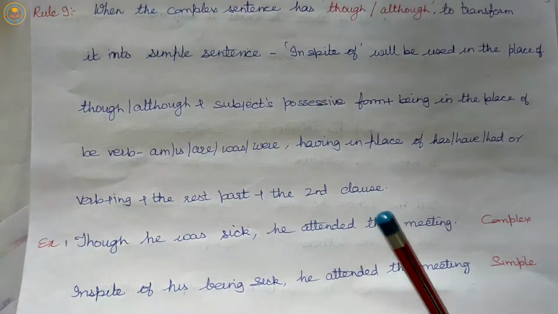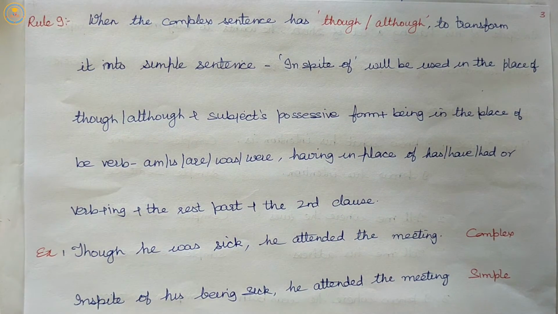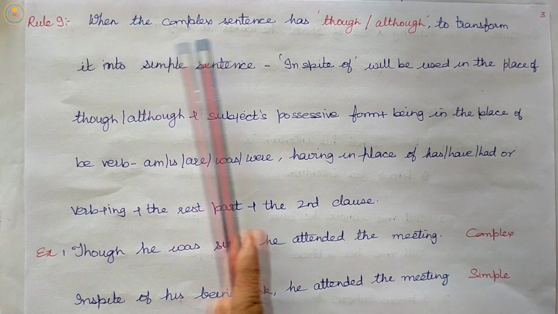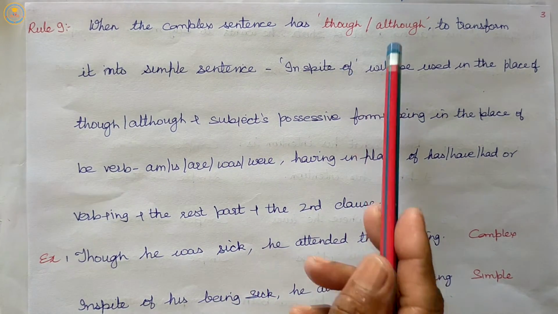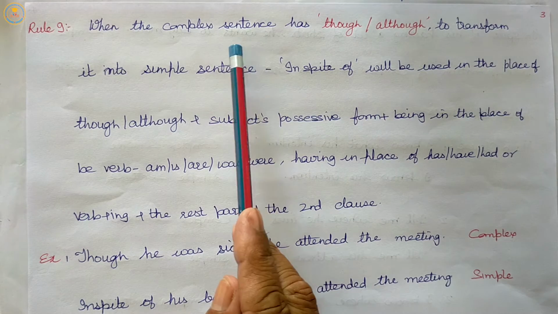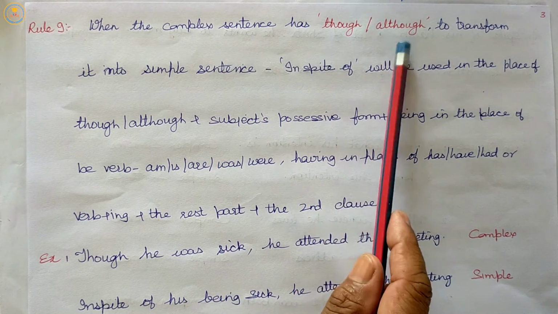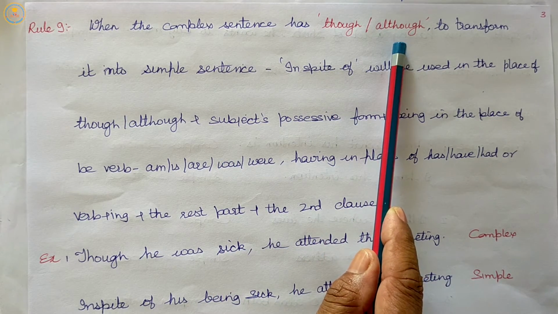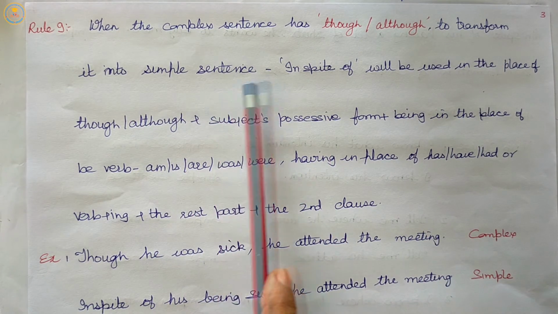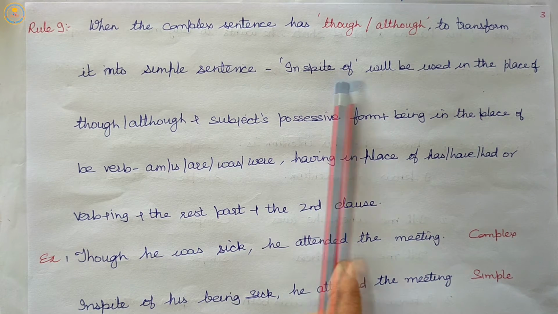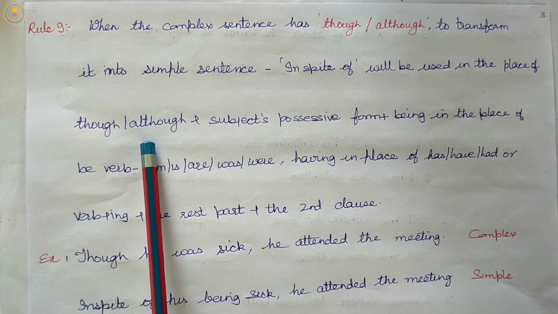So, in the 9th rule, let us move to our 9th rule. When the complex sentence has though or although, to transform it into a simple sentence, we will write in spite of in place of though or although.